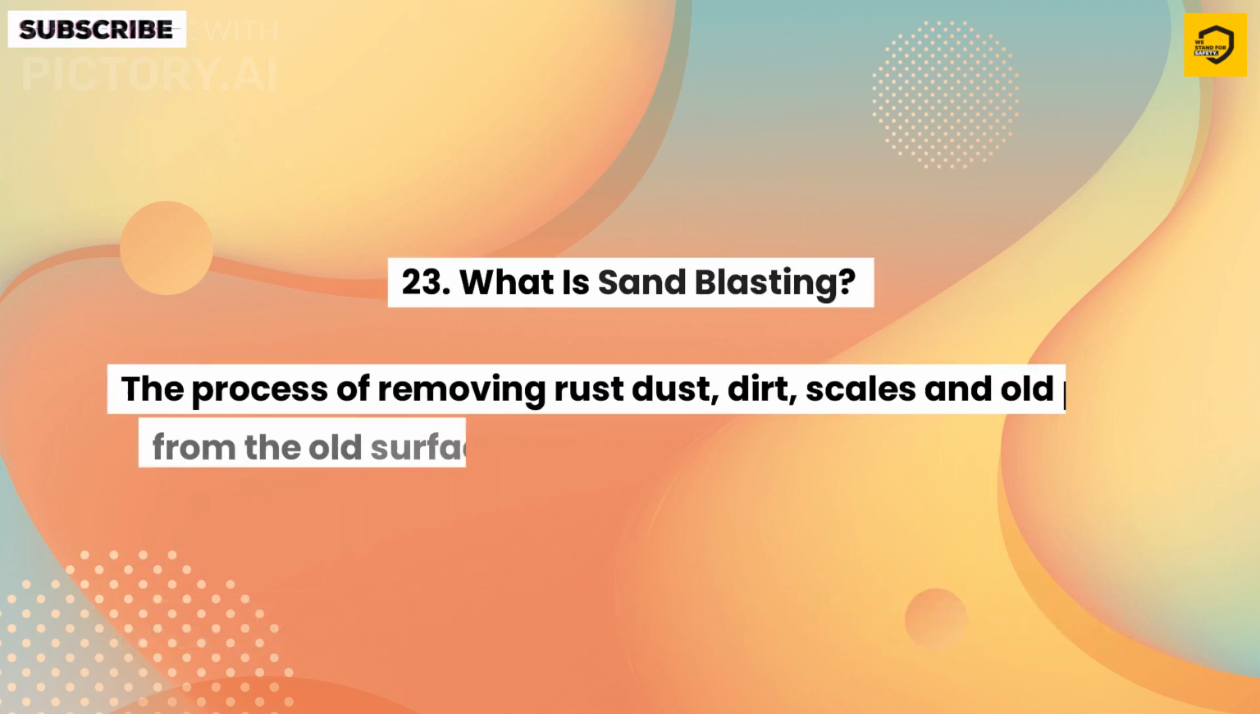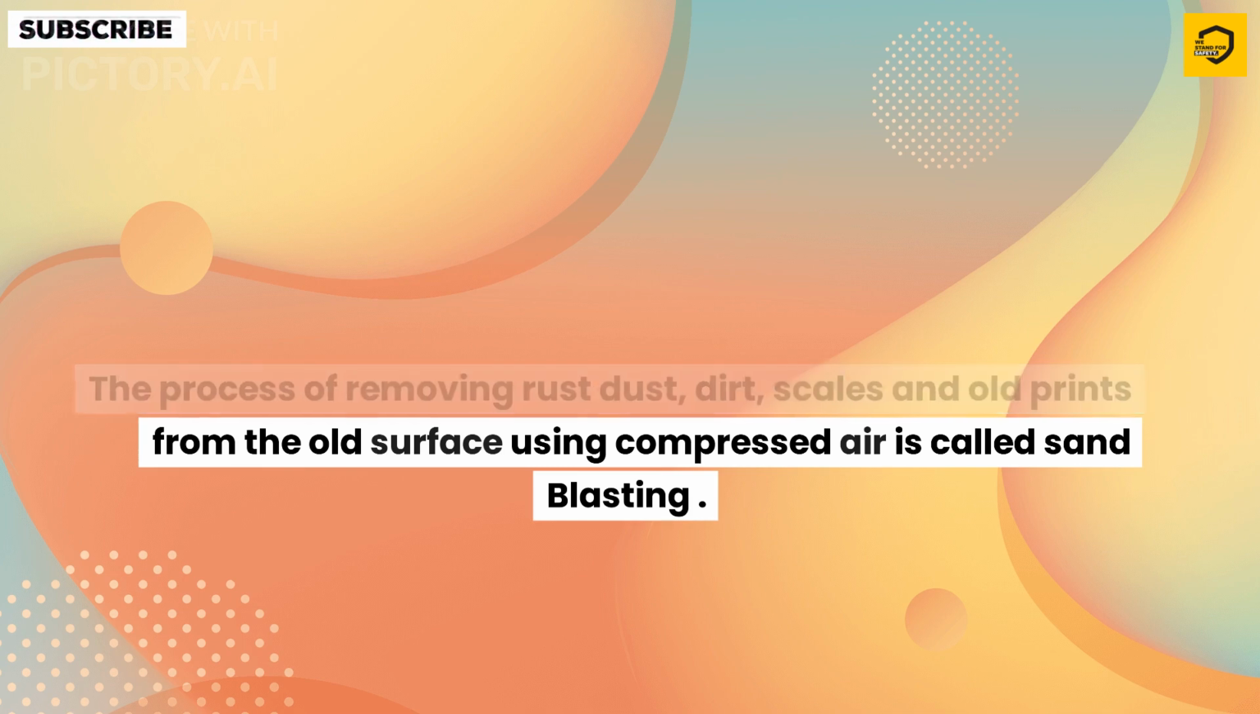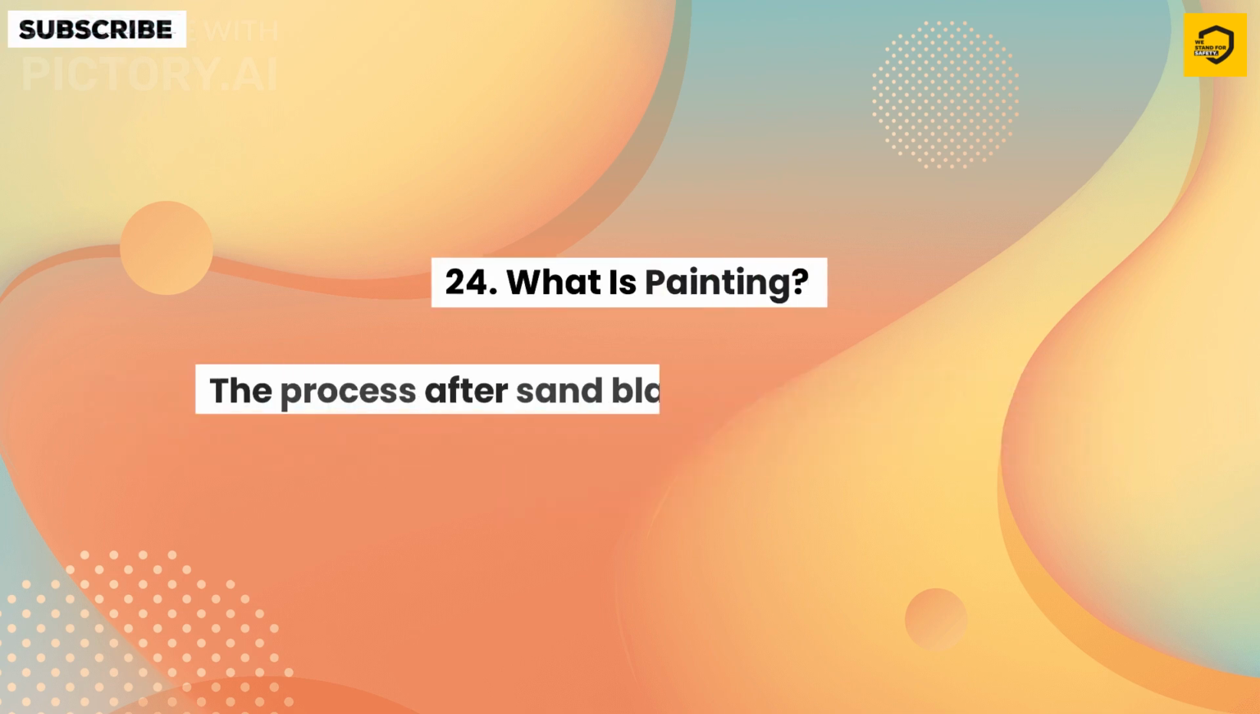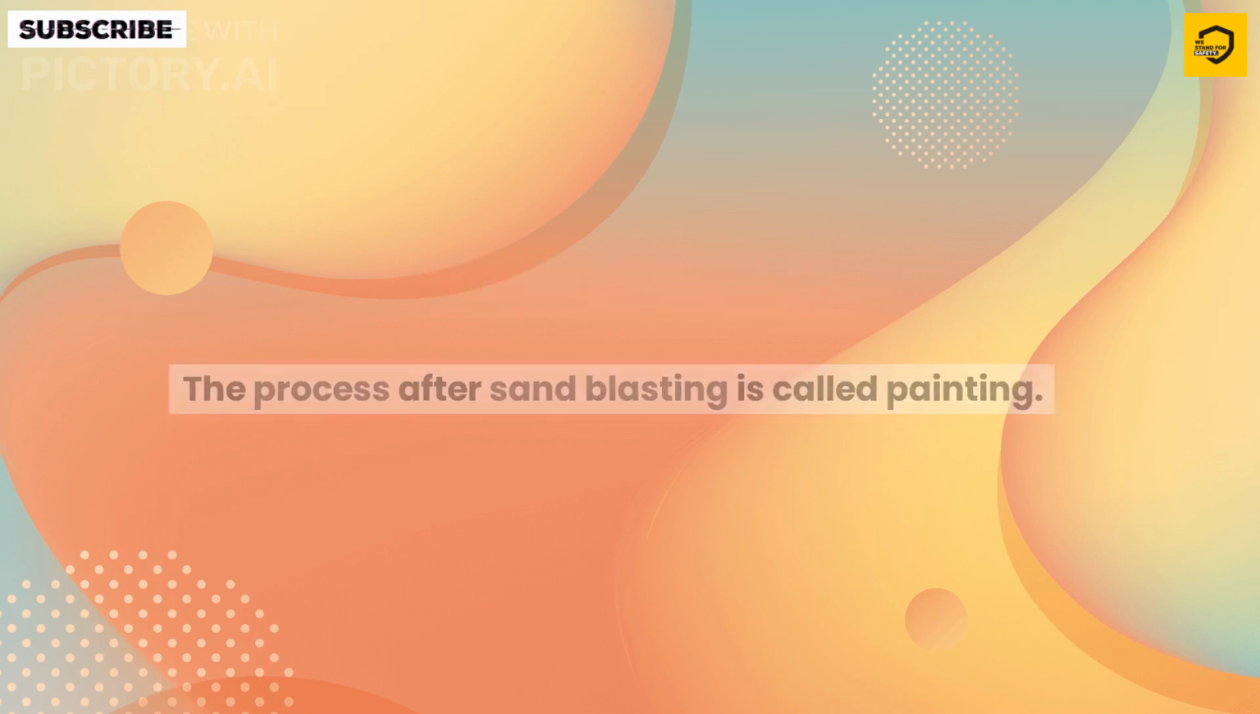23. What is sandblasting? The process of removing rust, dust, dirt, scales and old paints from the old surface using compressed air is called sandblasting. 24. What is painting? The process after sandblasting is called painting.